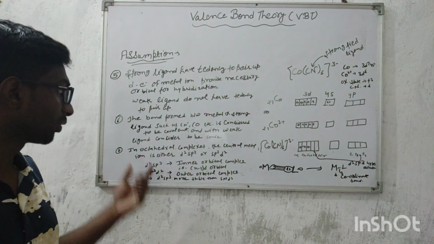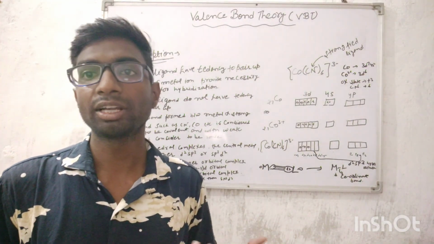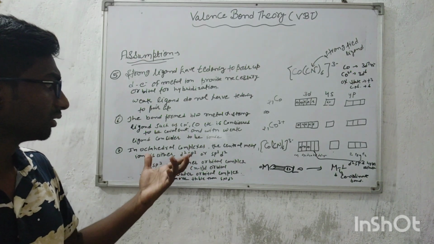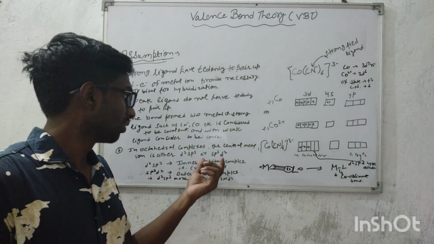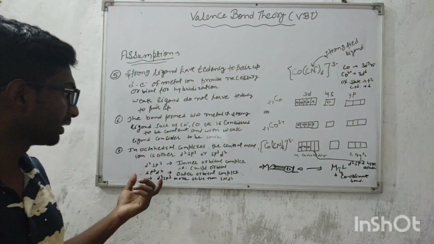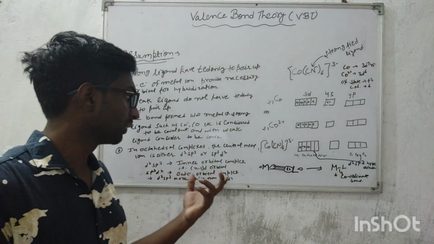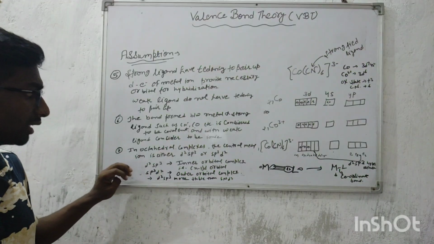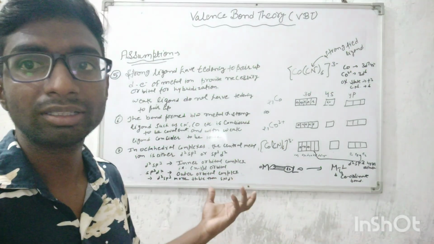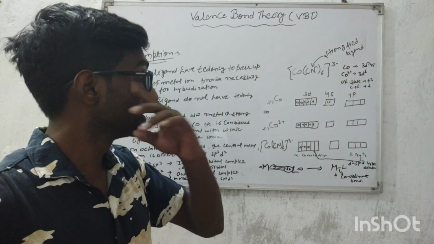Now the seventh assumption is that in octahedral complexes the central metal ion is either d2sp3 or sp3d2 hybridized. When the hybridization is d2sp3, the complex formed is an inner orbital complex, where the (n-1)d orbitals are involved. And when the hybridization is sp3d2, an outer orbital complex is formed. Here we can note that d2sp3 hybridization is more stable than sp3d2 hybridization.